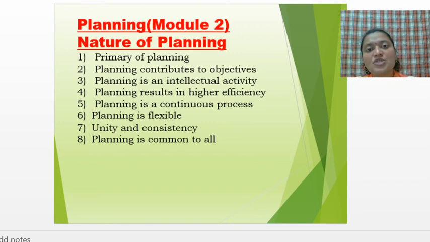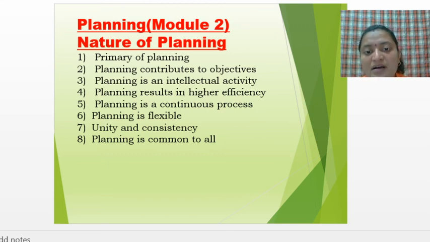Higher efficiency is related to the input and output ratio. Input is whatever we receive, and output is the result which we give. We saw that example in the case of manufacturing a particular product. Input is the raw materials which we receive, and output is the result which we give, when the product is ready or manufactured.